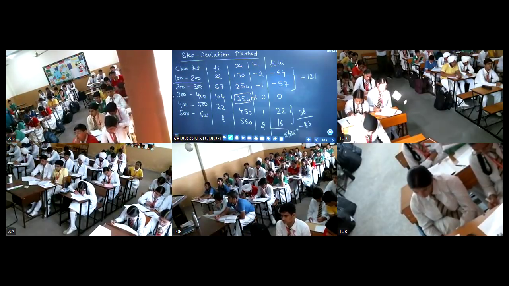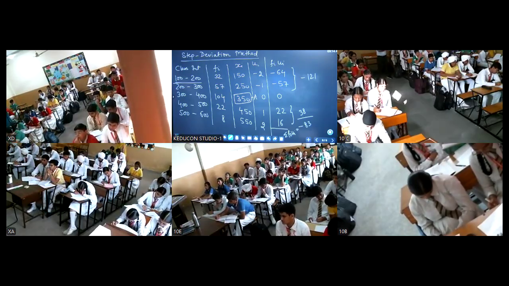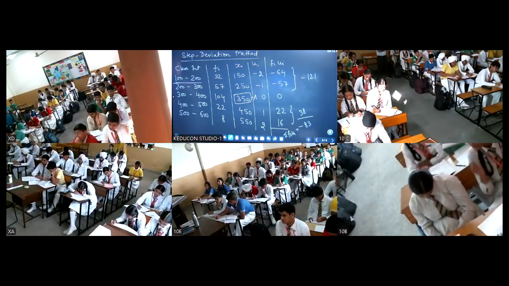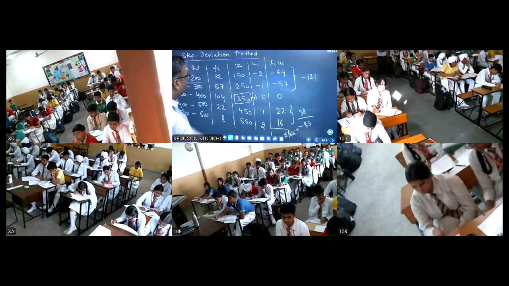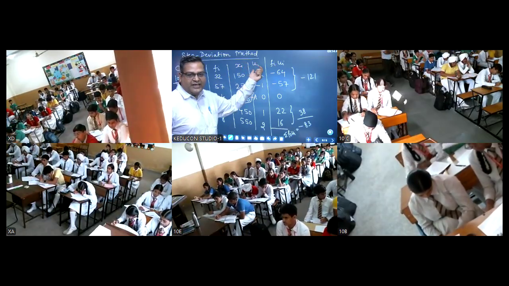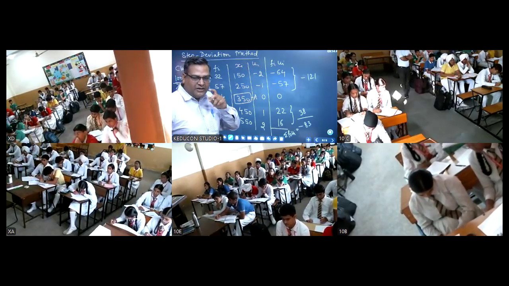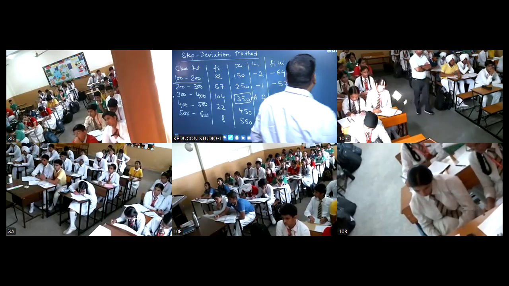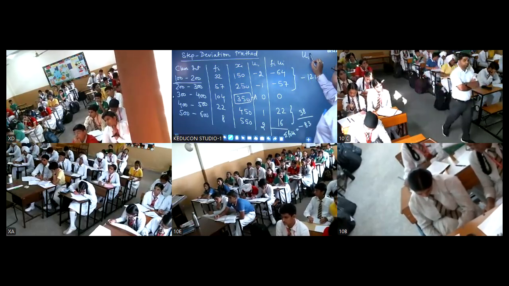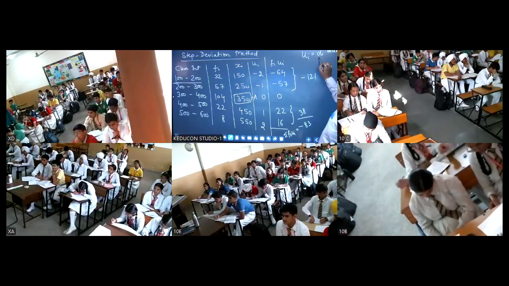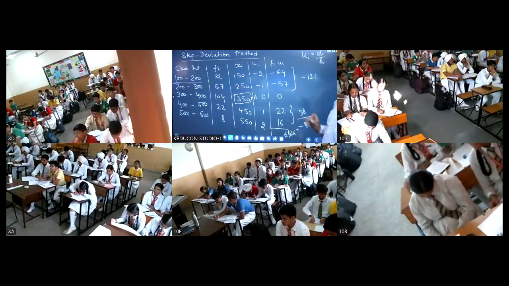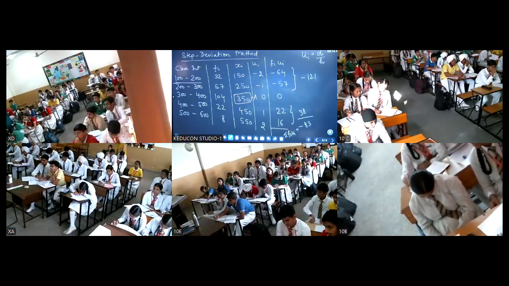Any doubt? If anything is not clear, please let me know. So the only thing is, in place of di we have taken ui. What is ui, children? ui is di upon h. You have divided di by h, then you will get ui.